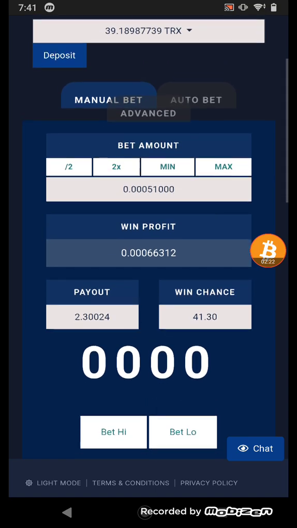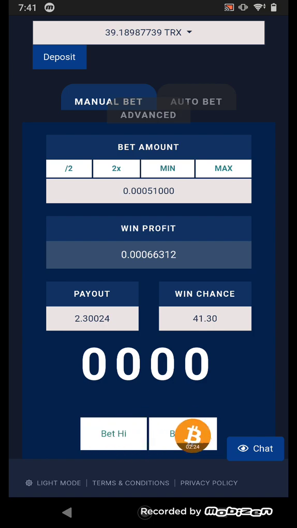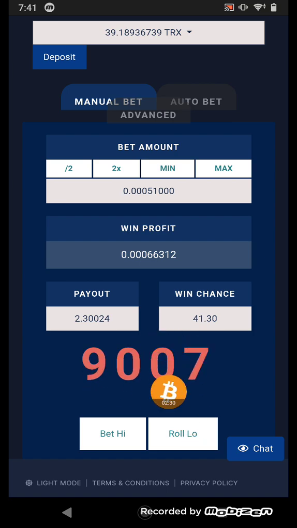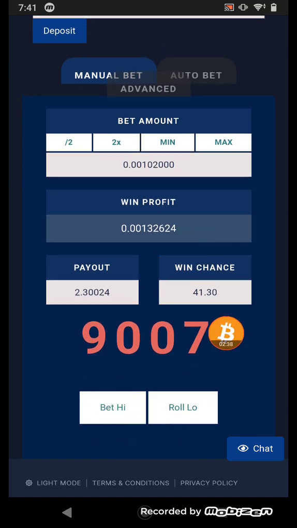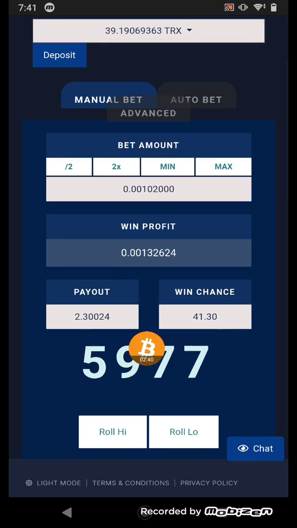Okay, what you do to start: click one of these two, and just by clicking below you can see you lose. Okay, just click 2x, and then click the one of the bids you like. I just click bid high. You can see I win. I come back to the first bidding amount. Okay, right now it's 2x of my bidding amount. Just I click this one. Okay, you can see it came back to my bidding amount.